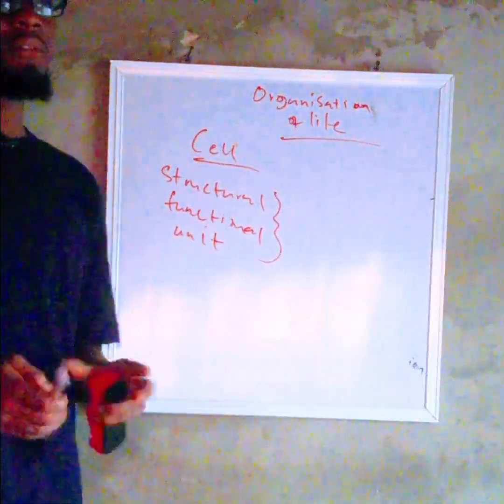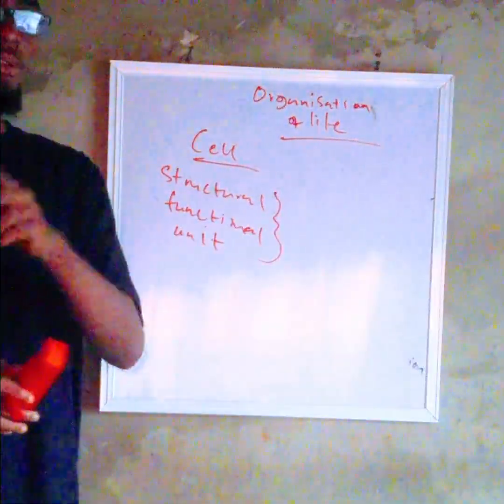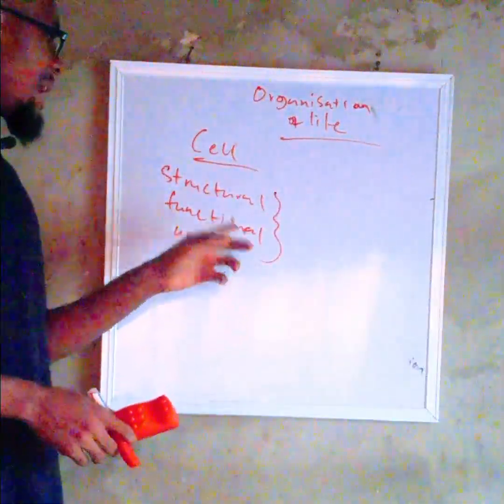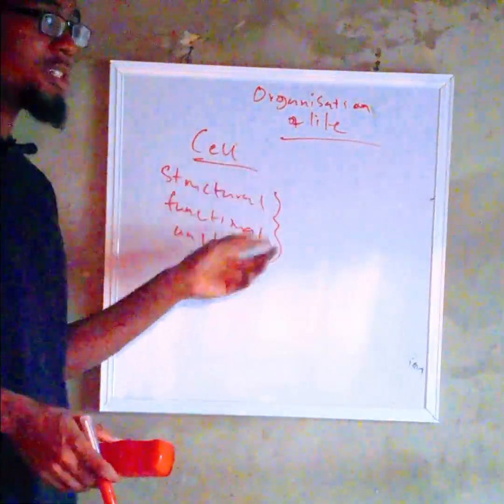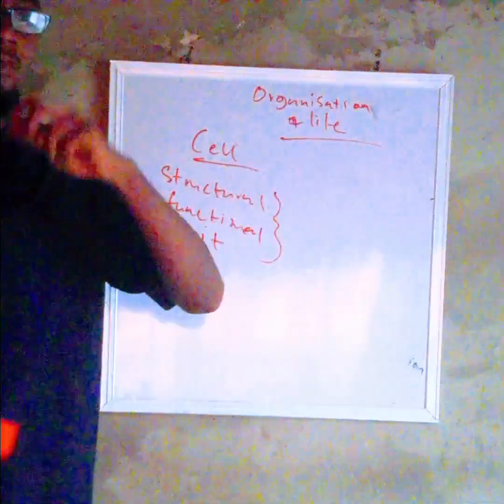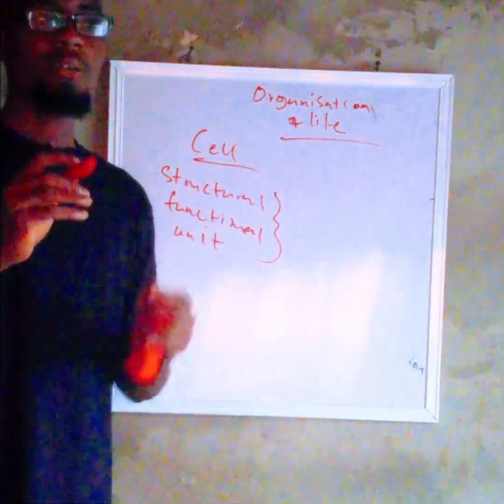So if anything is happening in your system and you want to trace it, the best thing to study is the cell, because every single function of an organism starts from the cell. As you can see in the definition, every single structure of an organism starts from where? The cell.